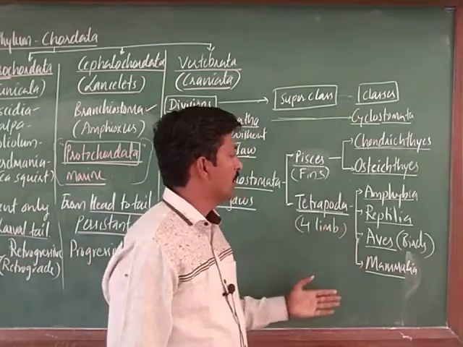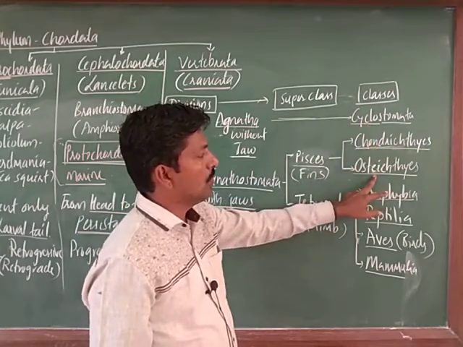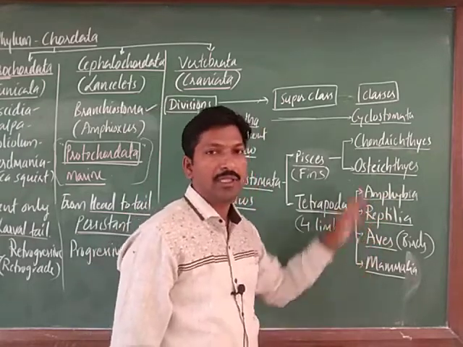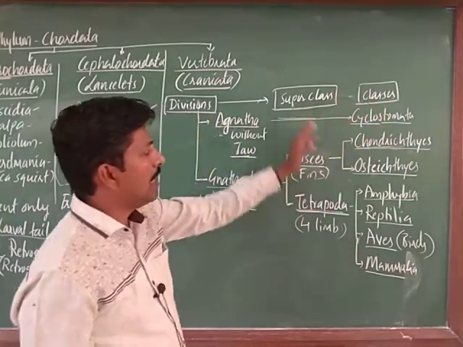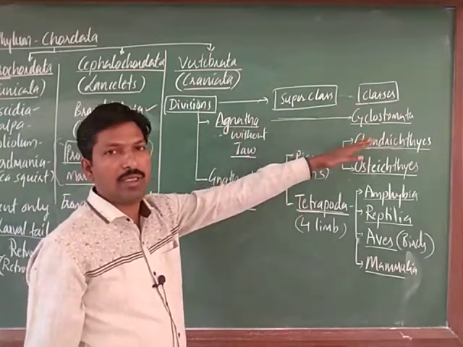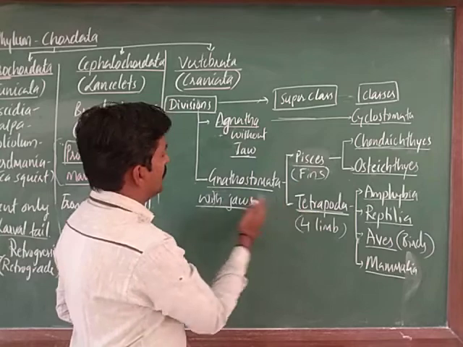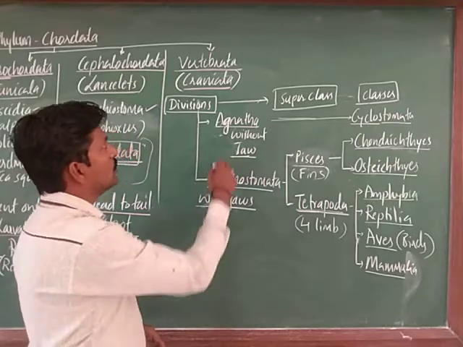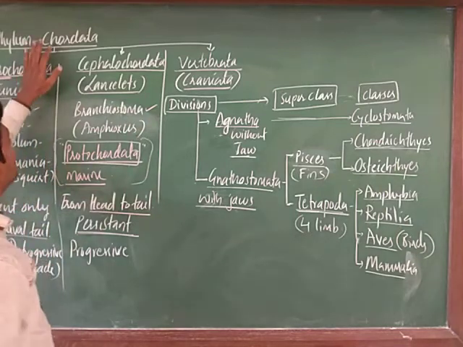So, the classes are cyclostomata, chondrichthyes, osteichthyes, amphibia, reptilia, aves and mammalia. These come under the taxonomic hierarchy level, that is classes. Next to that, the higher level is superclass. But in Agnatha superclass is not there, directly class we have taken, as per the classification. So, this is superclass Pisces, and tetrapoda comes under the division Gnathostomata, right, and these two divisions come under the subphylum, that is vertebrata, and these three subphyla come under Chordata, right.